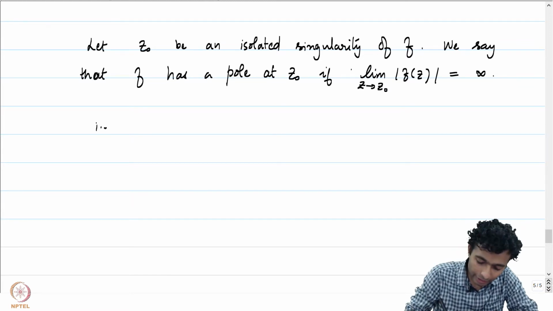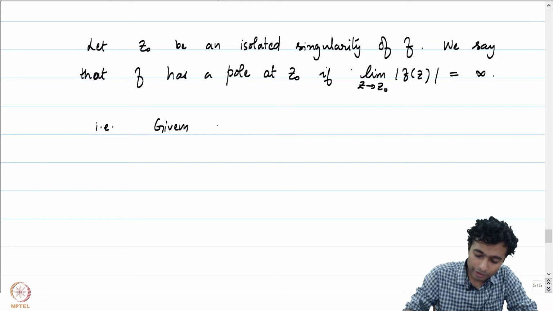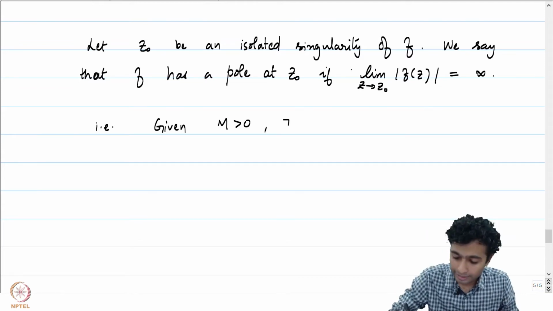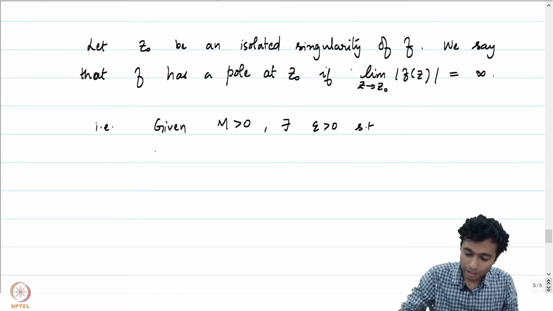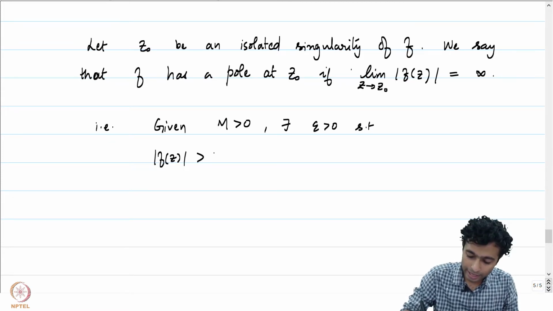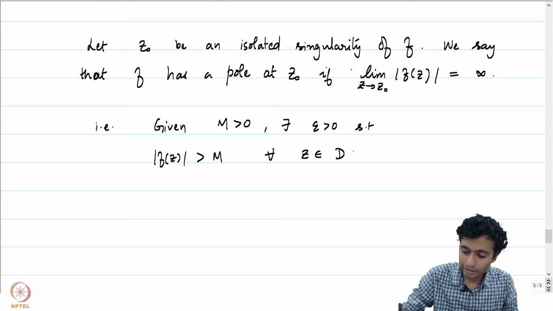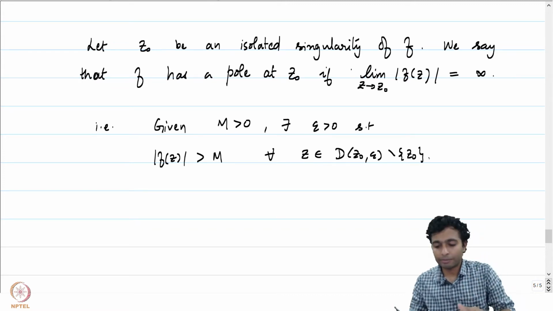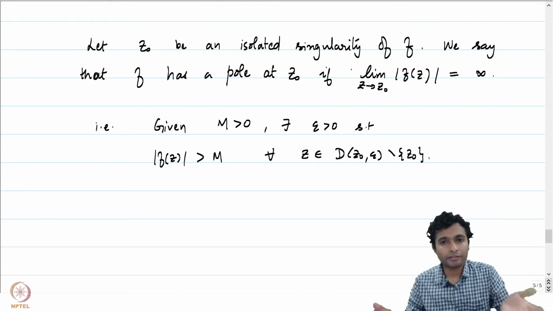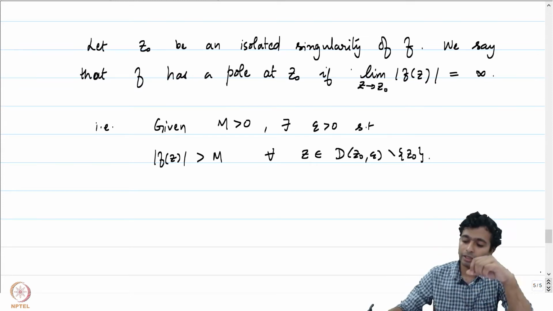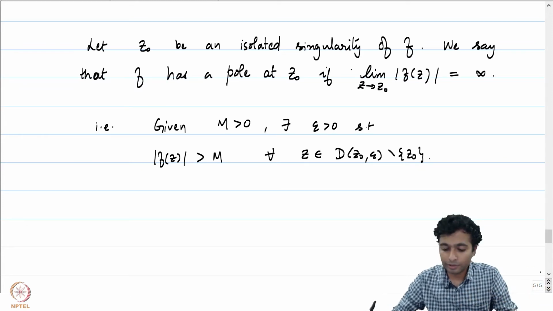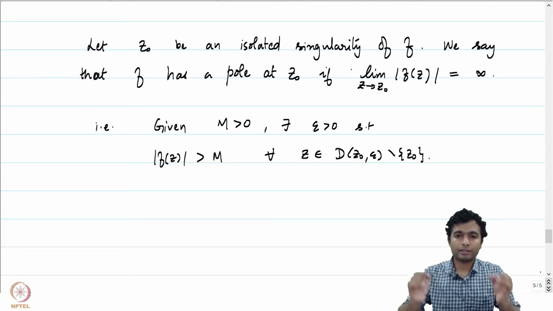Rewriting this, given any M positive, there exists an epsilon positive such that the absolute value of f of z is greater than M for all z in D(z0, epsilon) minus the point z0. If this happens, we say that the absolute value diverges to infinity. And if the absolute value of f of z blows up as we approach the singularity, then we say that f has a pole at z0.